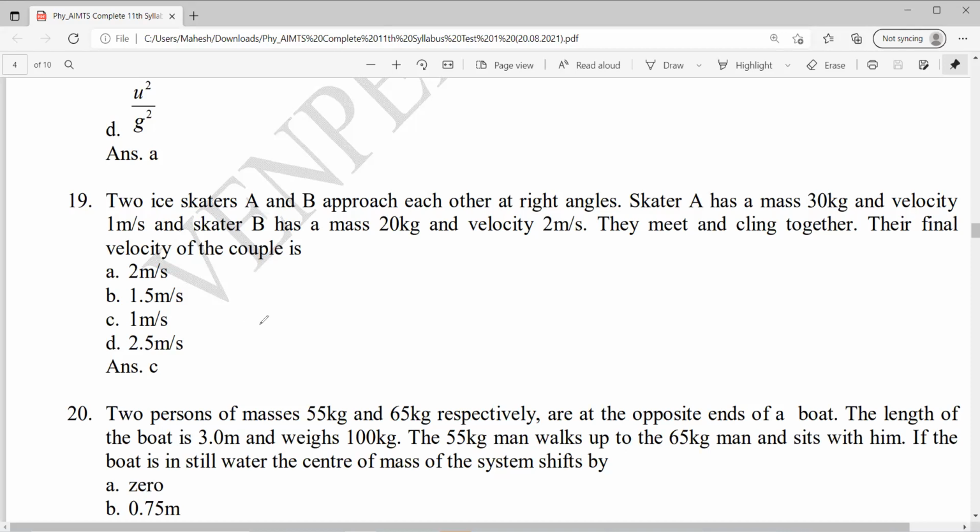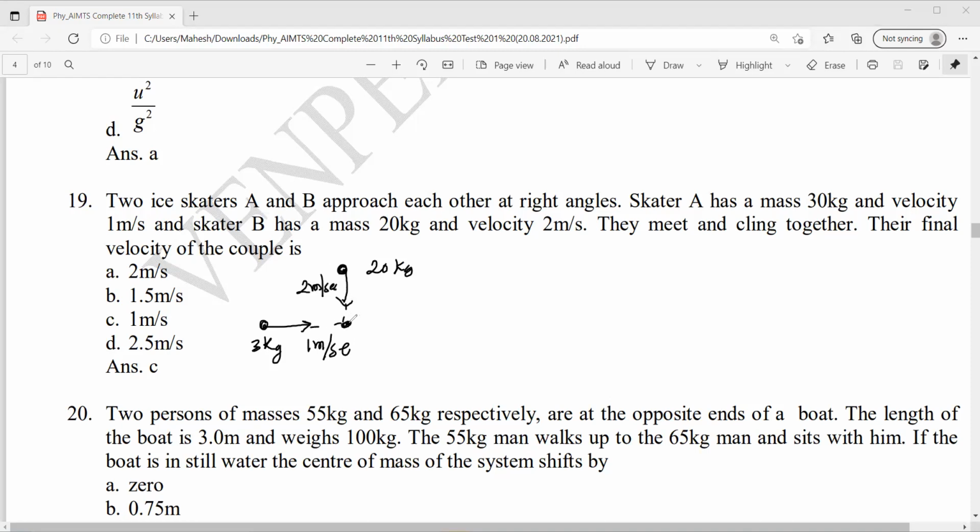There is a mass A and B. Mass A is given as 30 kg, moving with 1 meter per second. And this mass B is given as 20 kg, with 2 meter per second.